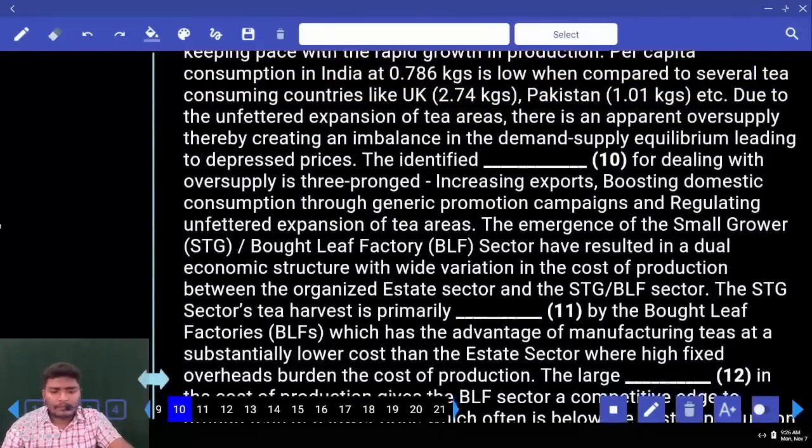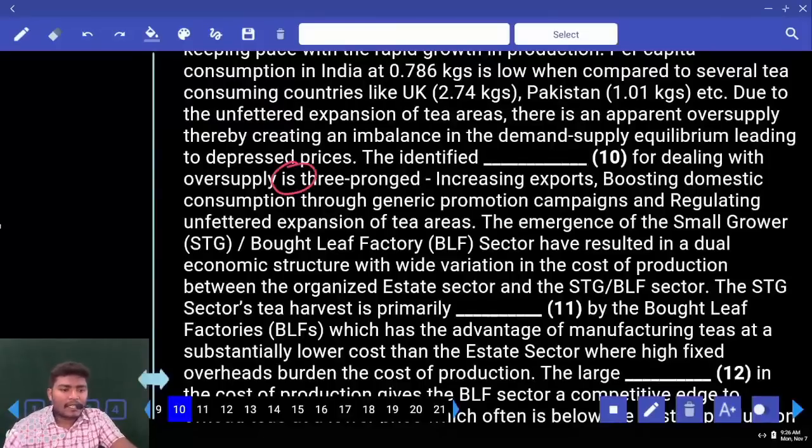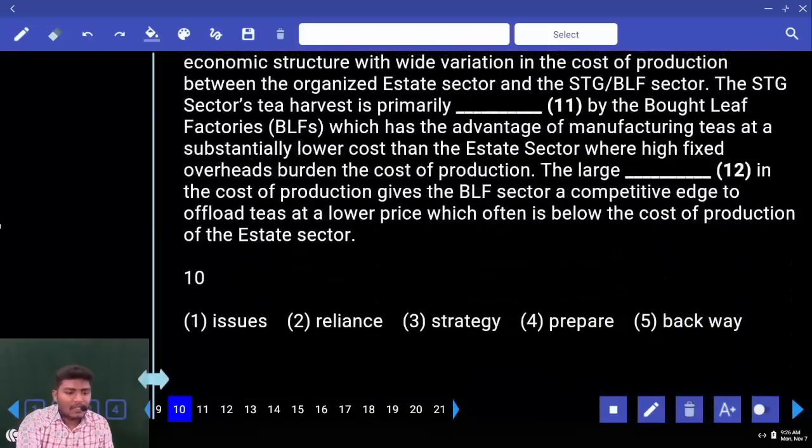What type of noun do you need? Tell me. What type of noun do you need? Singular noun. So one option can be eliminated. What is that? Issues. Eliminate. Reliance, meaning? What is it? Relay. What is relay? Depend. Reliance in the sense of dependence.